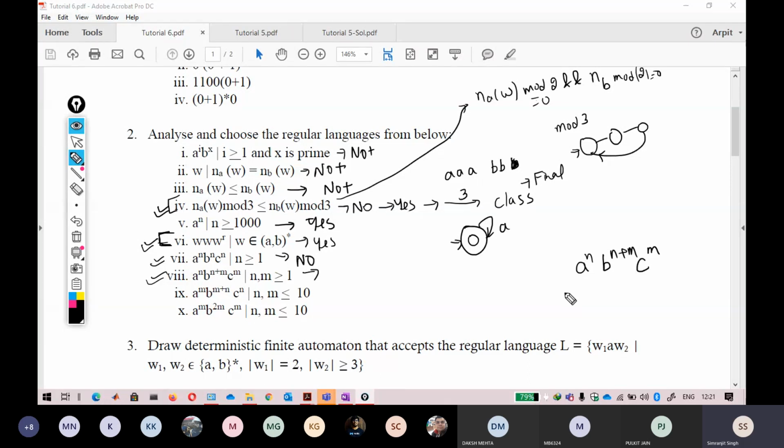So I have to see the length of a and c. Suppose the length of a and c looks like 4. So I have to remember I have seen the length of 4. Now the length of b should also be 4, so that is n plus m. So when I see this string, only when I get the length of b as 4, then I will go to the final state. So I also need some kind of memory to remember how many A's and how many C's are coming. In the end, I just count and make sure that they are following the same pattern, and they are the addition of these two strings. That is why this is again a no here.